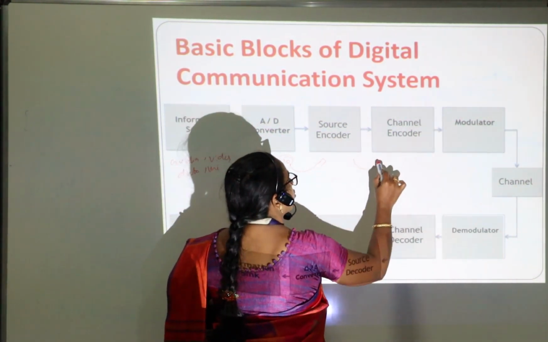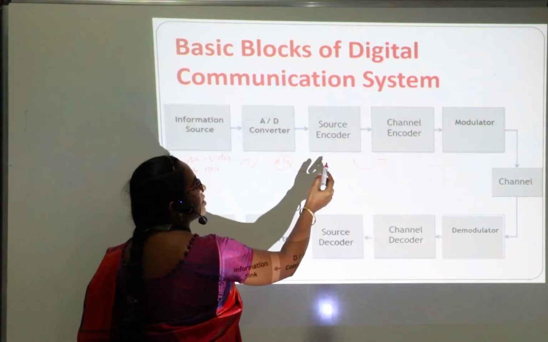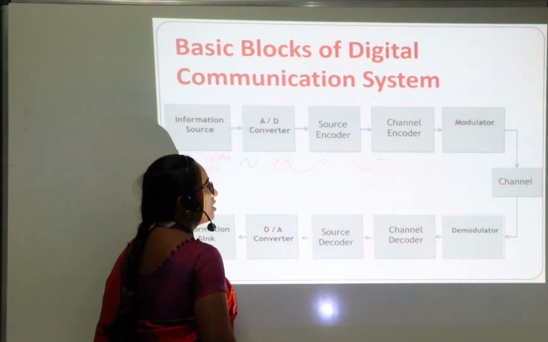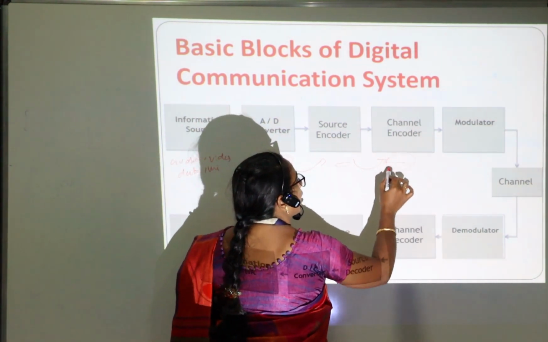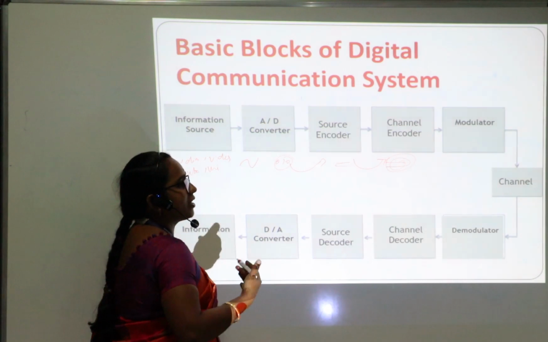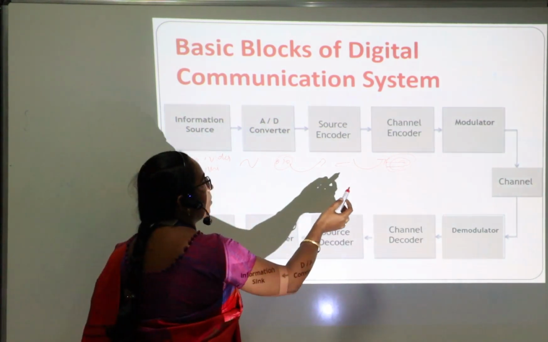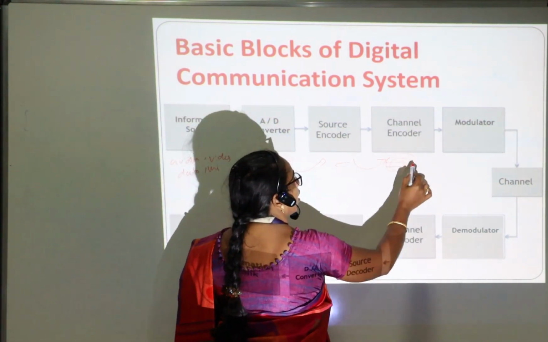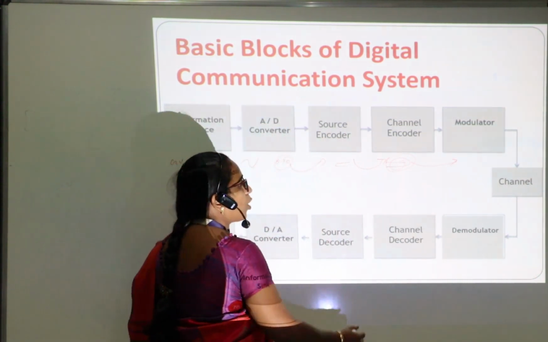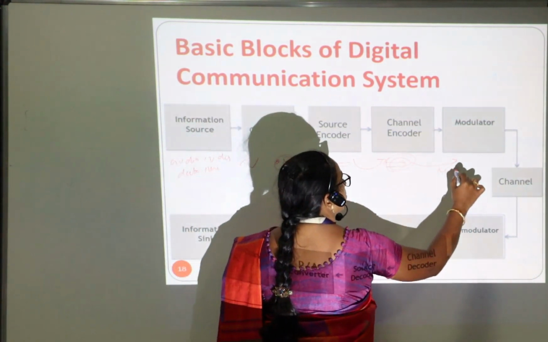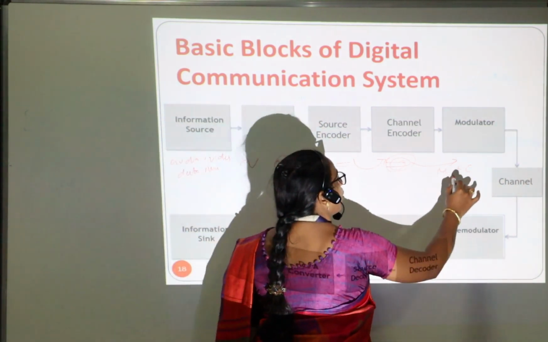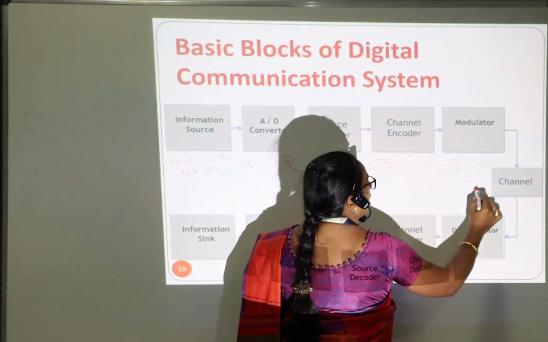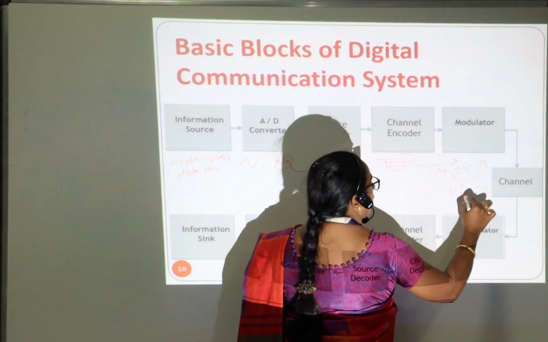Then it goes to a channel encoder. The purpose of the channel encoder is to encode information for the channel. What medium it will be depends upon the application. Next, we have modulation. Modulation is adding the message and the carrier. This process is done by a modulator. Then we have the channel, which may be wired or wireless.